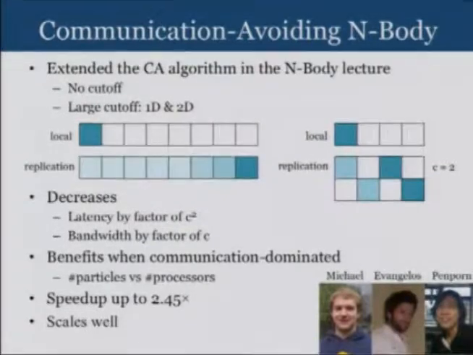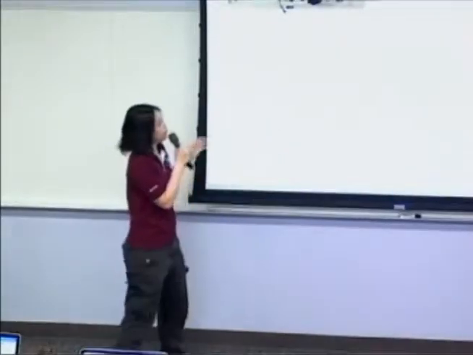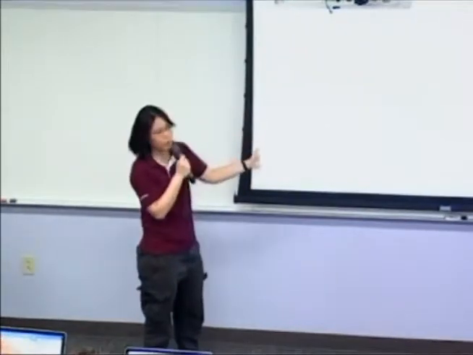Basically, let's say you have 8 processors, you divide the particles into 8 equal portions, and then you replicate it into another array. In the first round, you compute the interactions between the particles in your own area. Then you shift it by one, and shift it by one, and calculate. So doing it 8 rounds, you will get all the interactions between all particles.